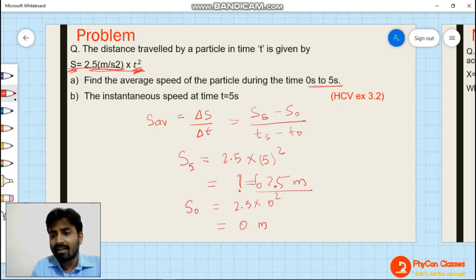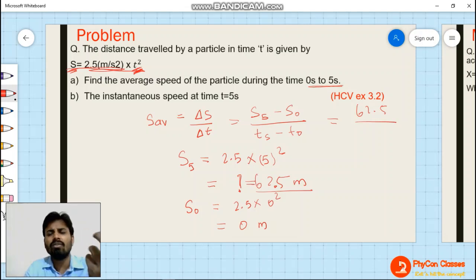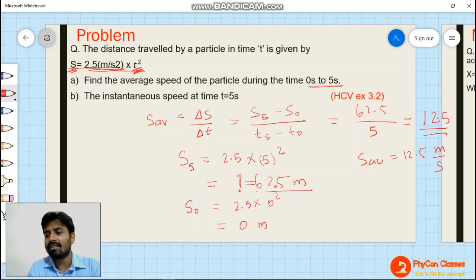Now to find out delta s, so delta s is going to be 62.5 meters divided by the total time taken from 0 seconds to 5 seconds. What will be the total time taken? 5 seconds minus 0 seconds, that will be 5 only. Understand? So 5 ones are 5, 5 twos are 10, 5 fives are 25, so 12.5 is going to be the average speed. Average speed is going to be 12.5 meters per second.